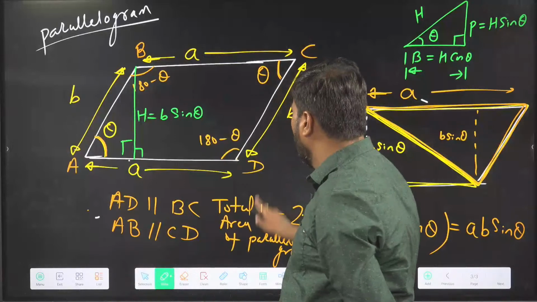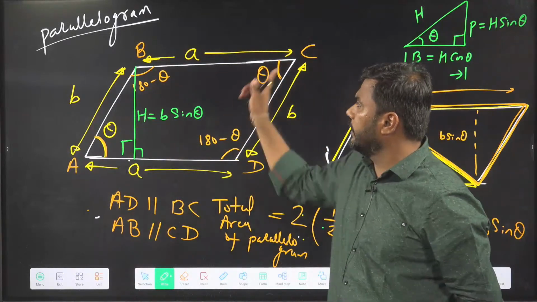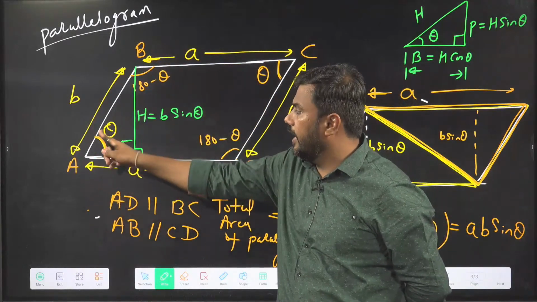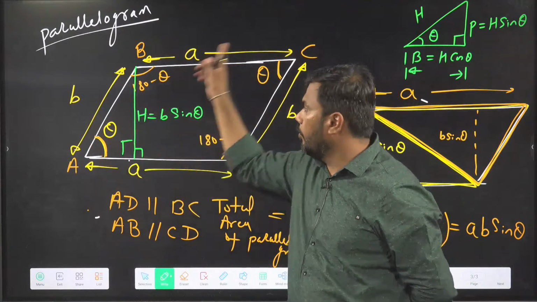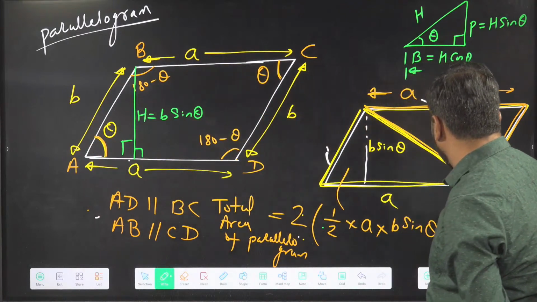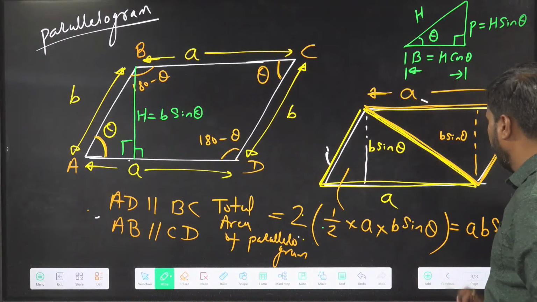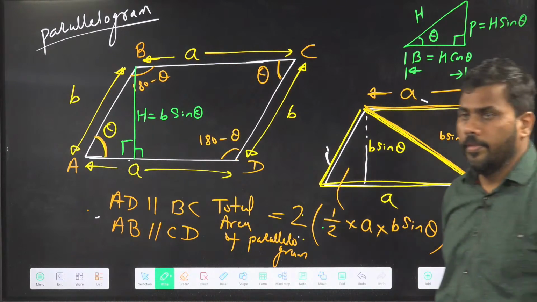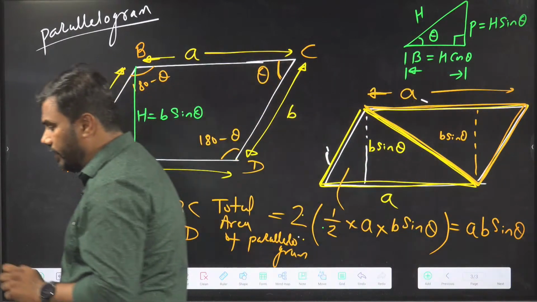Very good. So whenever you have a parallelogram of side lengths A and B, and the angle theta is between the sides A and B, the area of the parallelogram becomes AB sin theta. Please write this down.